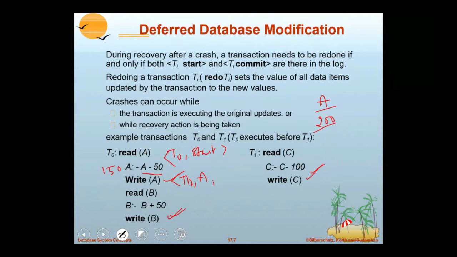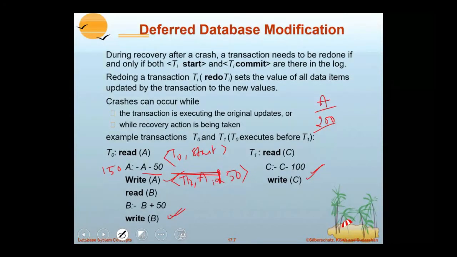The old value is already there in the disk. It doesn't require the old value. Now here in this case, it requires only the new value. What is the new value? 150. So it doesn't require the old value.